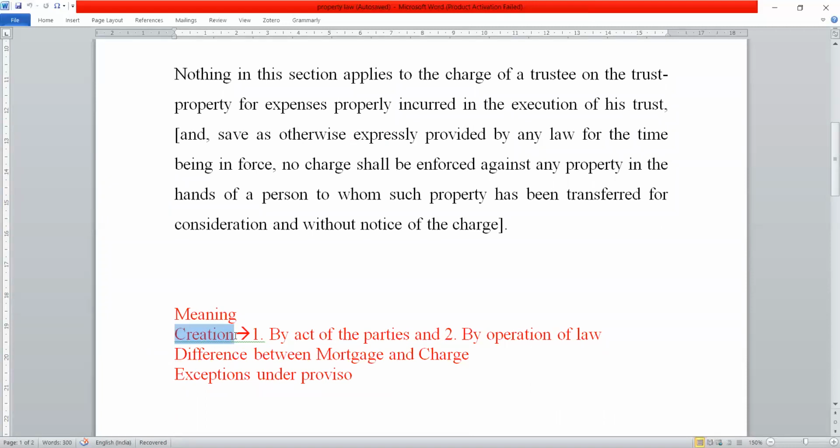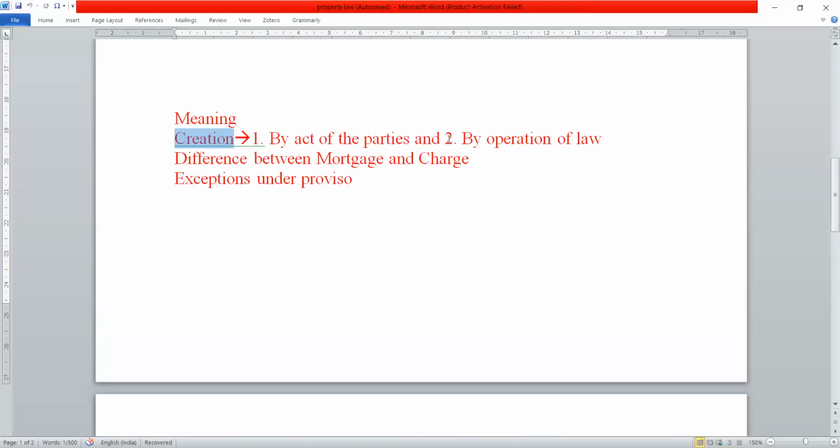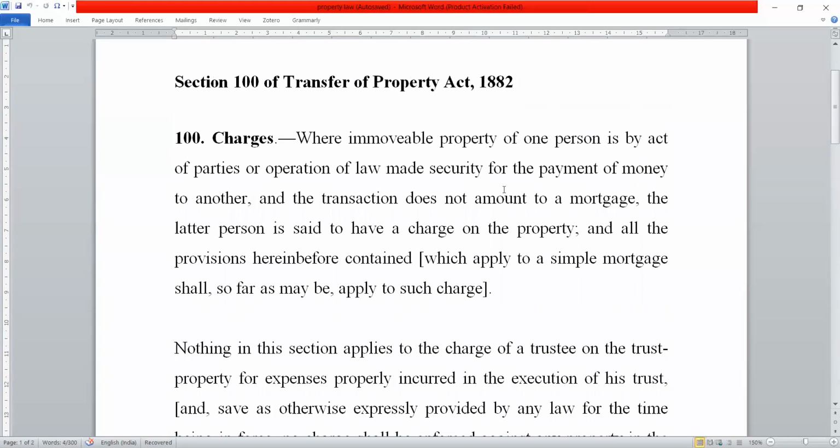So charge can be created, and you can see in paragraph 1 itself, by the act of the parties and by operation of law. So how is a charge created by the act of the parties? You all must be knowing, when you rent a house in a society or buy a flat in a society, you agree to pay the maintenance allowances, right?